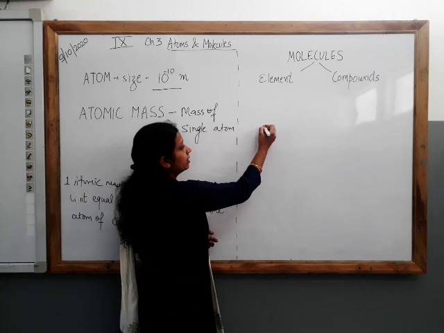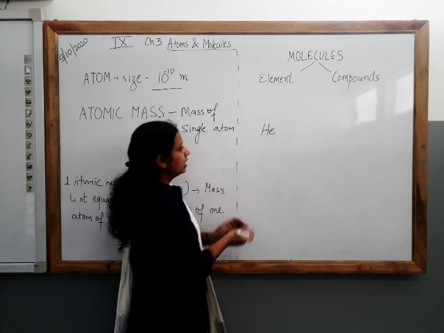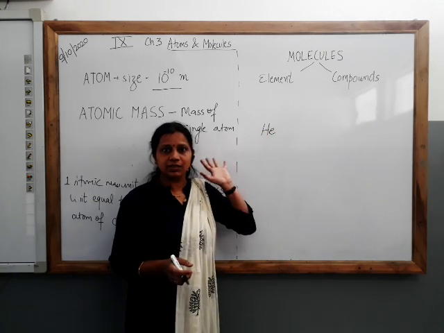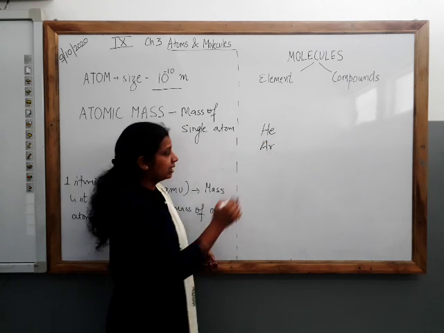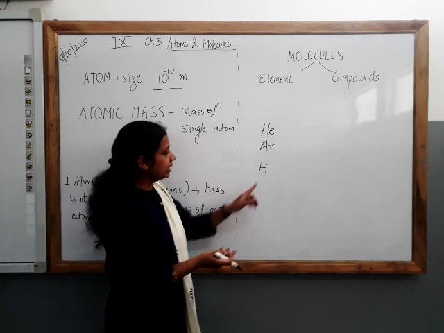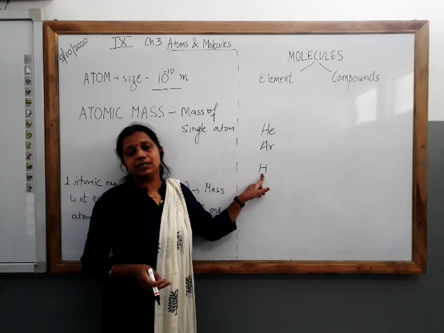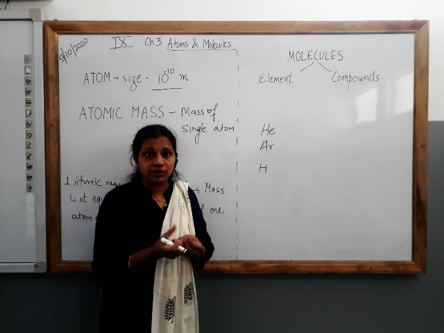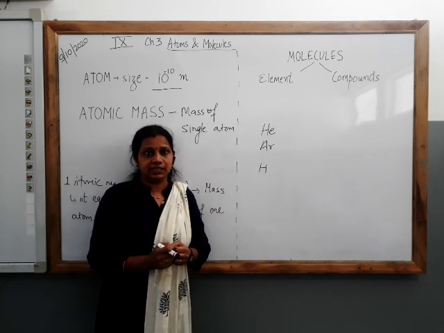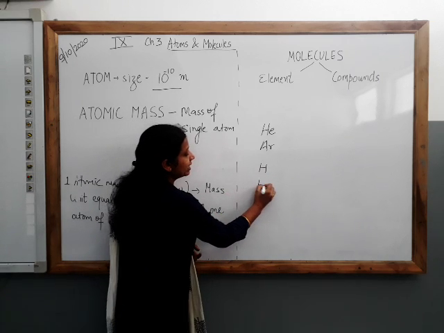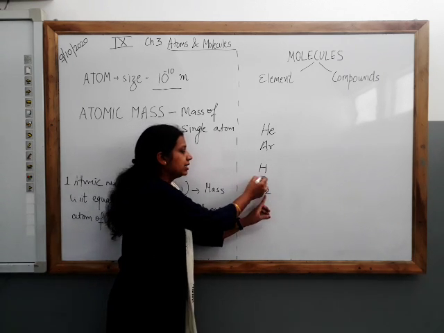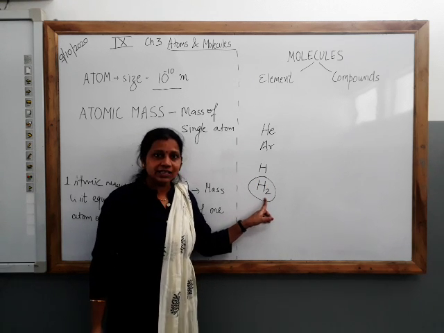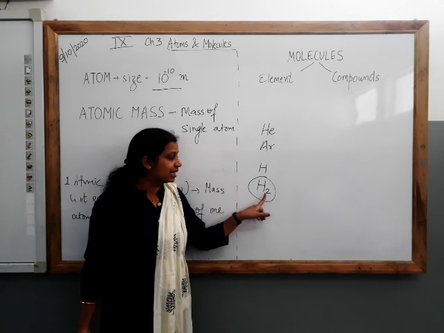The symbol of helium is He, and one single atom can exist. Similarly, argon can exist. But if I talk about hydrogen, H is a single atom of hydrogen, and it cannot exist as such in nature. The atoms form bonds to get stabilized. So hydrogen will exist as H2, two atoms of hydrogen. This is the stable state. So it will not exist as a single atom, it will exist as a molecule.